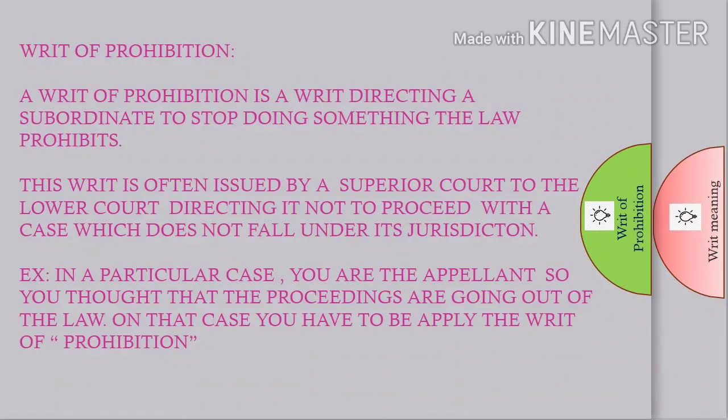Now, what is the writ of prohibition? A writ of prohibition is a writ directing a subordinate to stop doing something the law prohibits. The writ is often issued by a superior court to the lower court, directing it not to proceed with a case which does not fall under its jurisdiction. Example, in a particular case, you are the appellant, and you think the proceedings are going out of the law. In that case, you have to apply for the writ of prohibition.